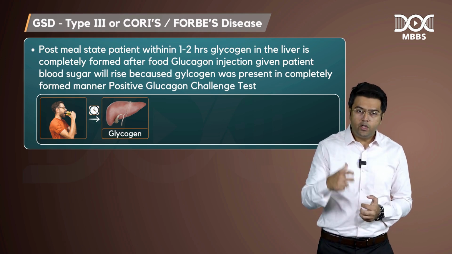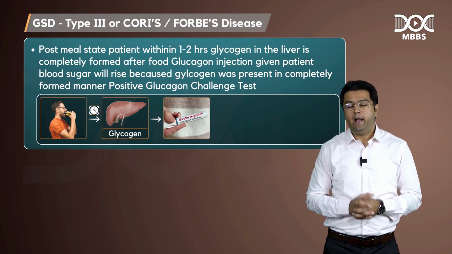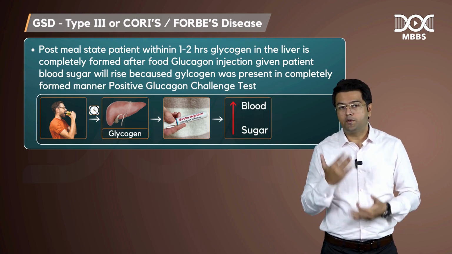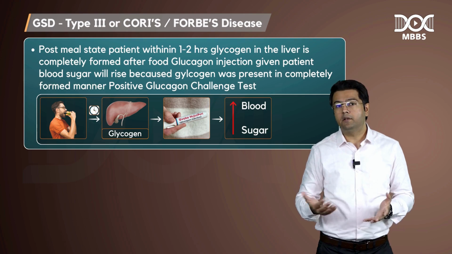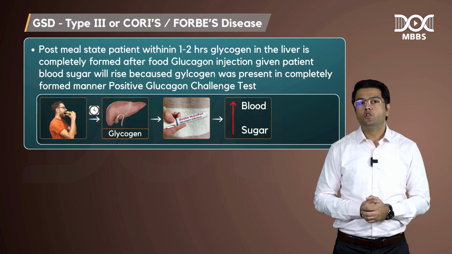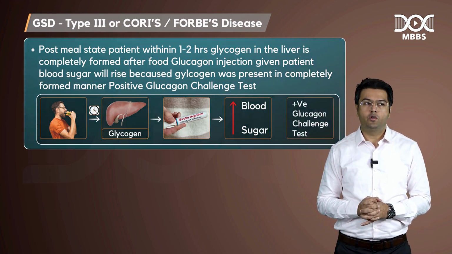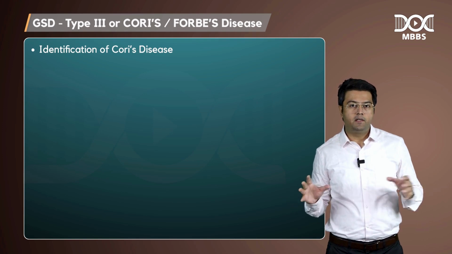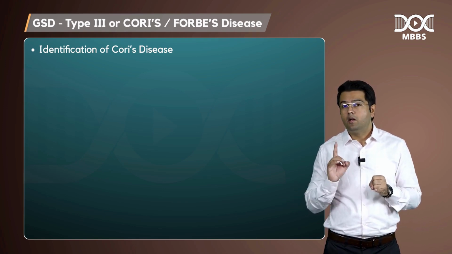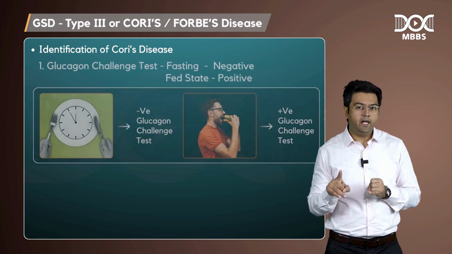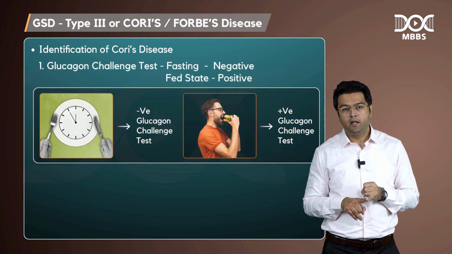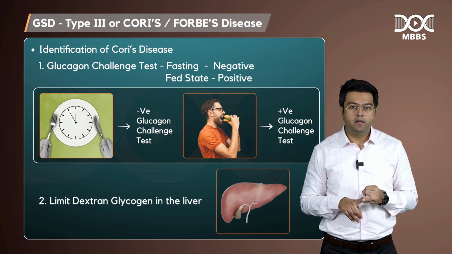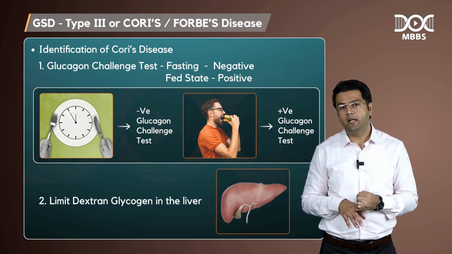So now you give the glucagon injection and the patient's blood sugar will rise because glycogen was present in completely formed manner. So positive glucagon challenge test. So how can you identify Cori's disease? You can identify it by the glucagon challenge test, negative in fasting and positive in the fed state, and also by looking at limit dextrin type of glycogen present in the liver. These 2 things, correct?